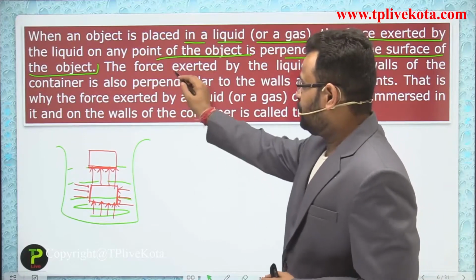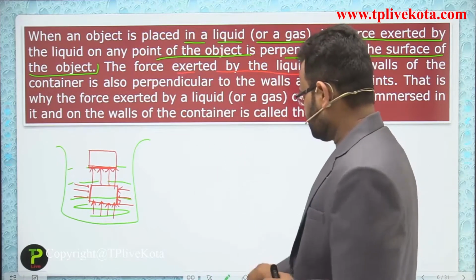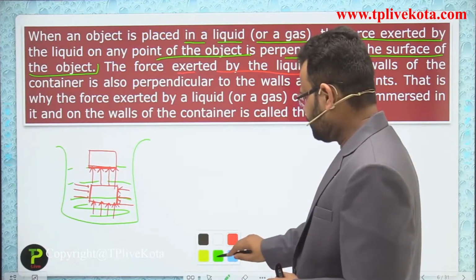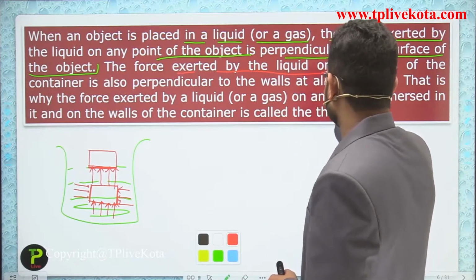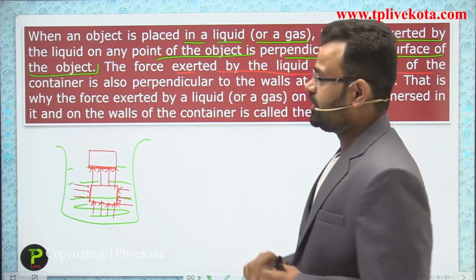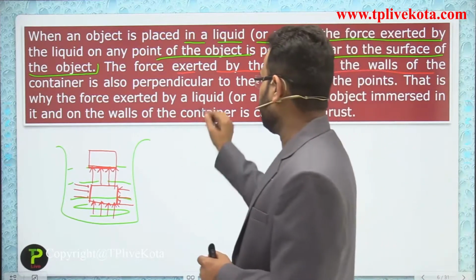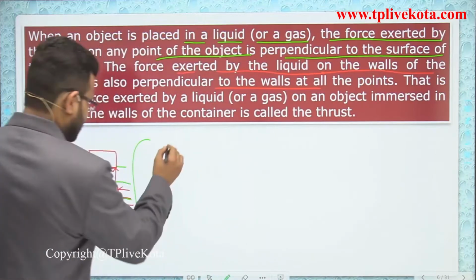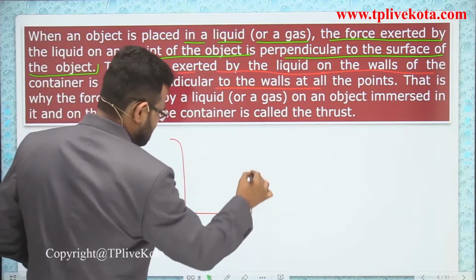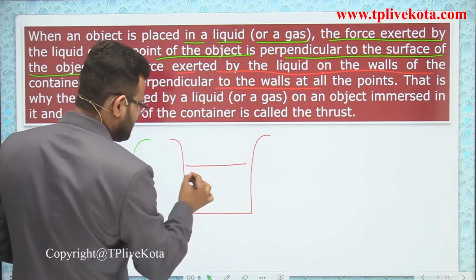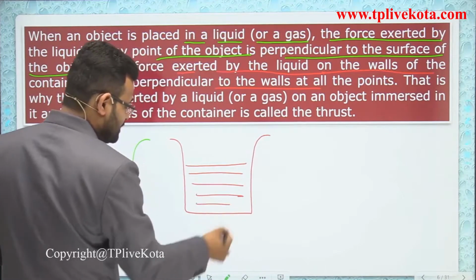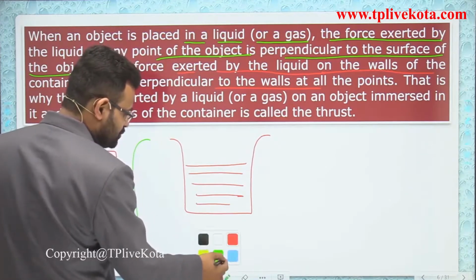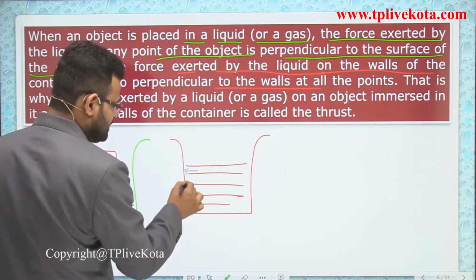The force exerted by a liquid on the walls of a container is also perpendicular to the walls. The liquid also applies force on the container. If we fill that container with a liquid, that liquid applies some force on the container walls in that direction.